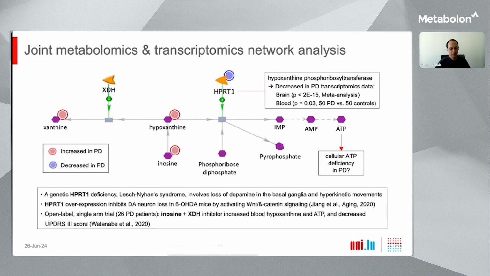UPDRS-3 score. So overall, in contrast to the potential mechanisms discussed on the previous slides, this mechanism here, linking alterations in xanthines with the enzyme HPRT1 and with cellular ATP deficiency in Parkinson's, is the one that receives the strongest support from our data.